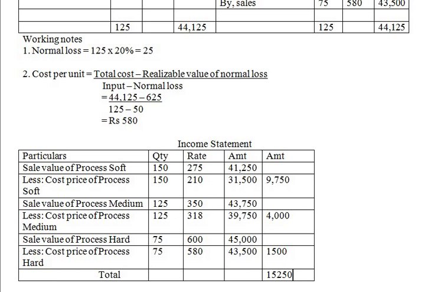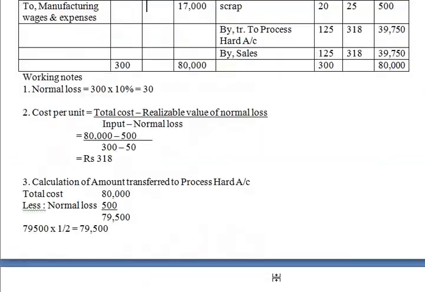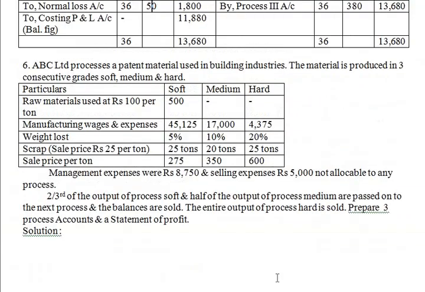So this is not your profit. 15,250 is not profit. There is another adjustment they have given. Just go through the problem. After the chart, see, management expenses were rupees 8,750 and selling expenses rupees 5,000, not allocated to any process.